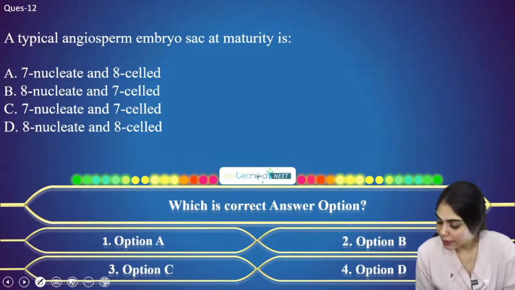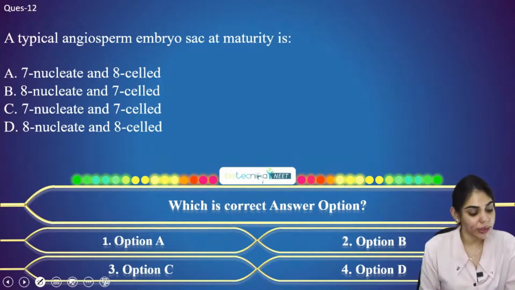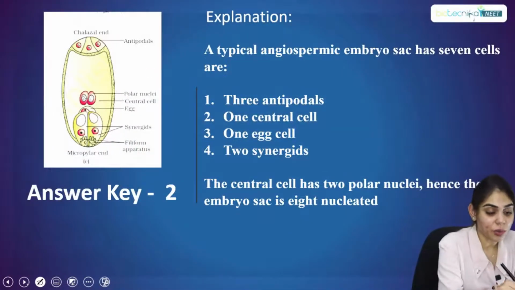Well done, AMP, Daretech, Mathi, Srivani. 7 celled and 8 nucleate. Let's see how. This diagram is from the NCERT book.